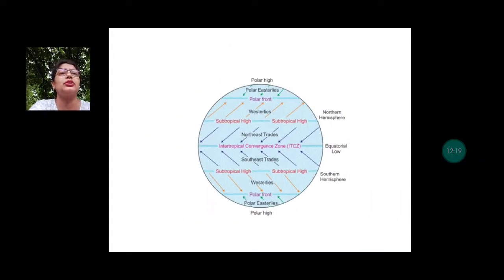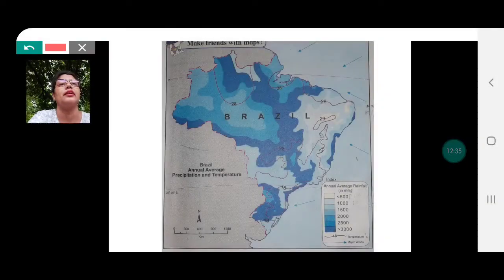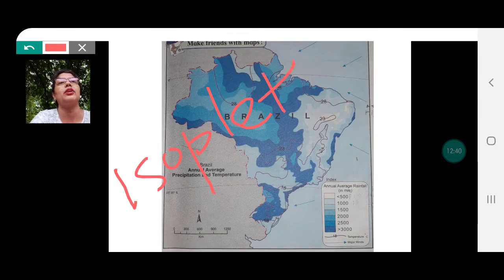So the next question now is, which method has been used to show the distribution in this map? That's very simple. In the beginning, I've already told you, in this map they have used the method called the isopleth method. Isopleth, where they join places of equal value. In this case, we have isotherms because these are lines joining places of equal temperature.